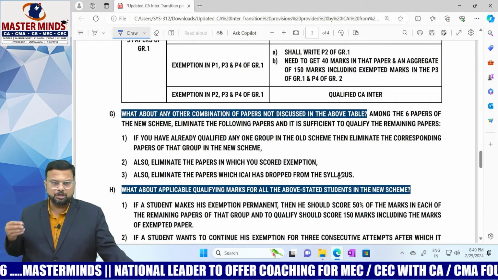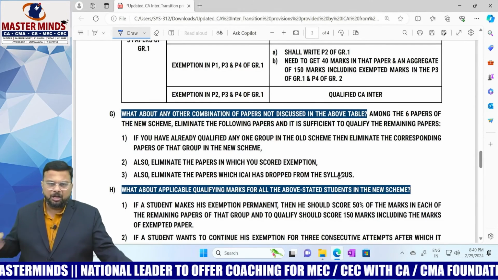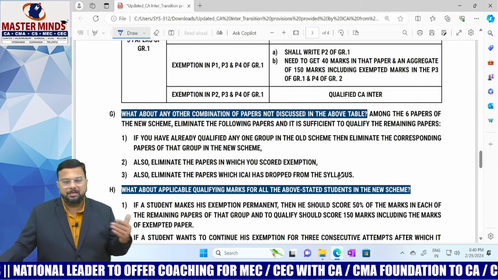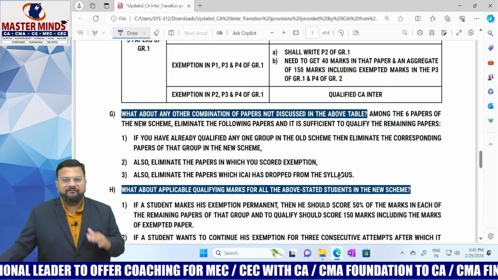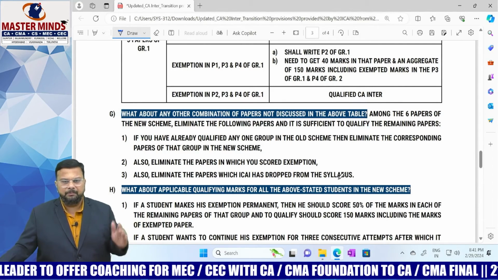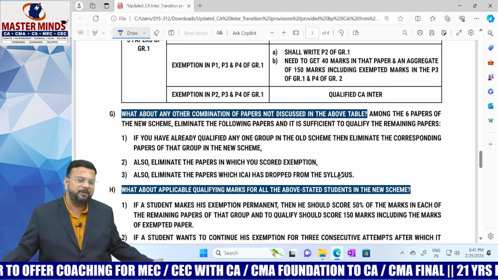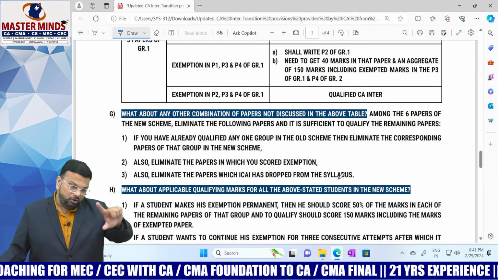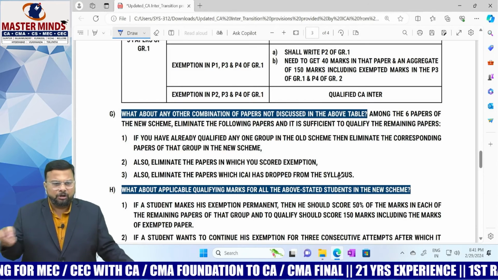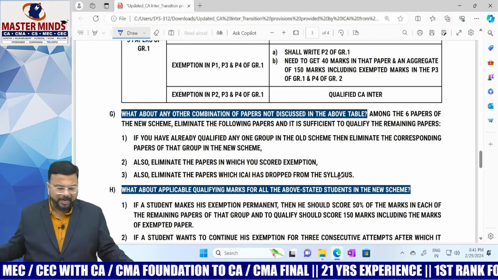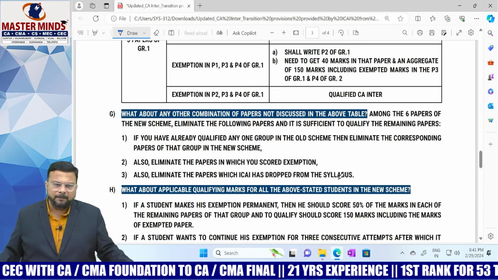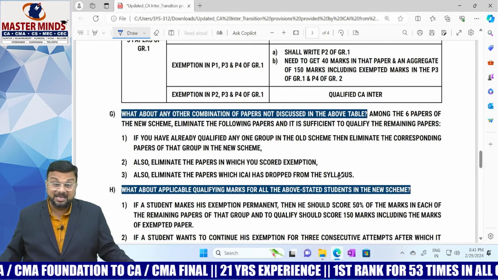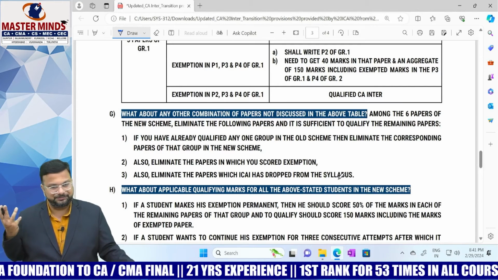So what about any other combination of papers not discussed in the above table? Among the 6 papers of the new scheme, eliminate the following papers and it is sufficient to qualify the remaining papers. What papers do you need to eliminate? If we have already qualified any one group in the old scheme, then eliminate the corresponding papers of that group in the new scheme, obviously. That means if you have qualified group 1 under the old scheme, no need to write it in the new scheme, and the same for group 2, right? Next, also eliminate the papers in which you scored exemption. Also eliminate the papers which ICAI has dropped from the syllabus.